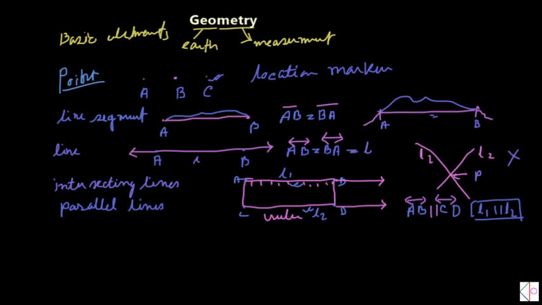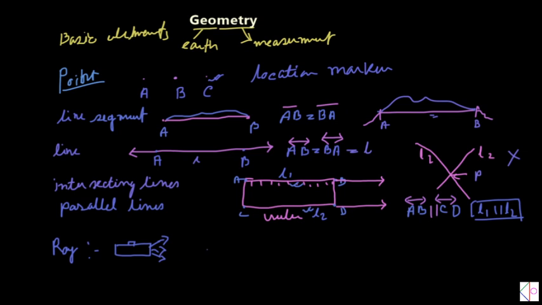Again, there is another basic element which is most important, that is called the ray. A ray is also one kind of line. But you see, in our practical life, suppose we have a torch or any kind of light. From a light, some rays are always radiated from that source.